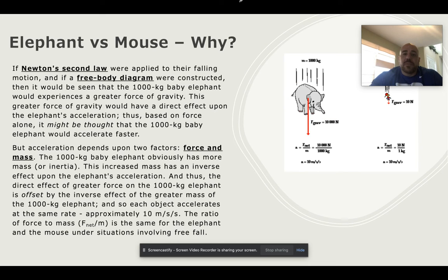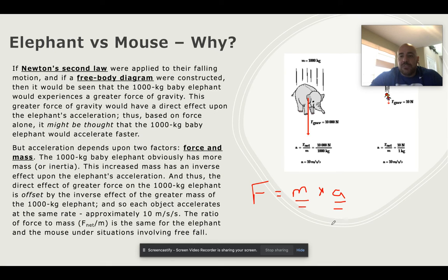But here's why. Newton's second law. Remember, force equals mass times acceleration. If we actually apply that to the mouse and the elephant that are falling, and we know they're in free fall, yes, the mass of the elephant is greater, so you would say it's going to have a greater force of gravity, which is true. However, it's harder to accelerate or make something move that's really heavy.